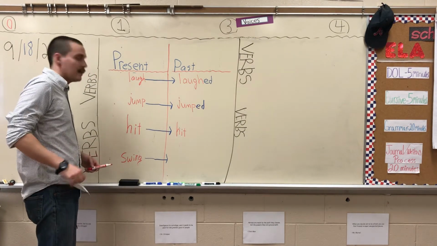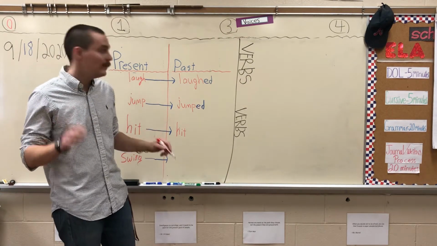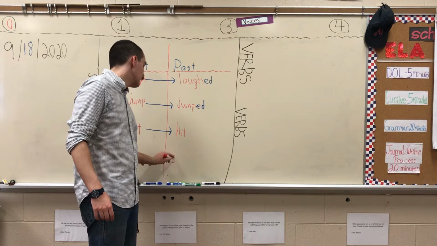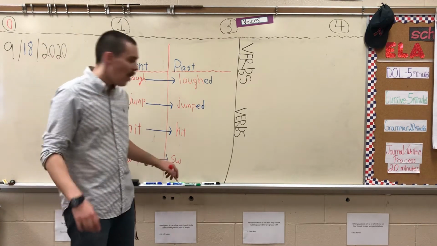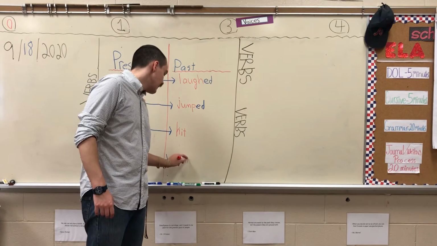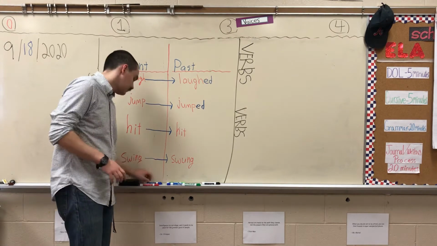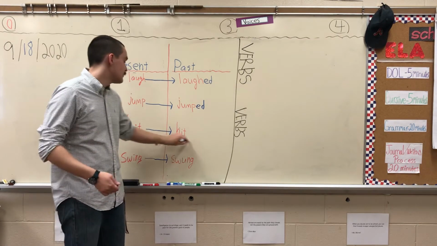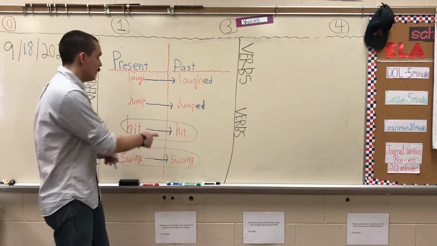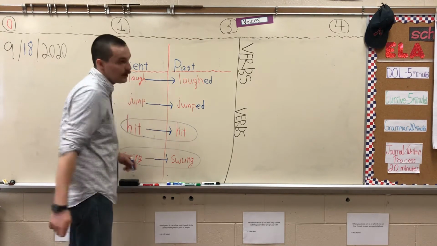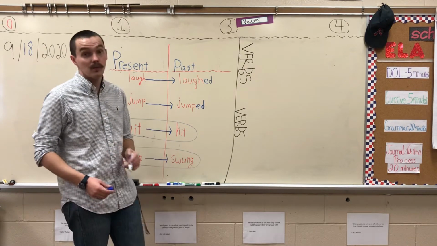Swing. This one's another kind of tricky one. You do have to change it though, and this time I'm only going to write SW. You might be thinking, well, of course, it's not "swinged." What is it? Swung. So you have to be careful. I'm going to circle these to put the emphasis on it. Some verbs are spelled the same, they don't change, like hit, when you change them from present to past. And some completely change the spelling, like swing and swung.